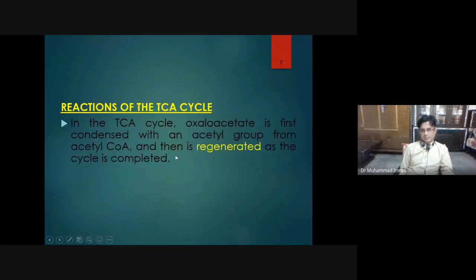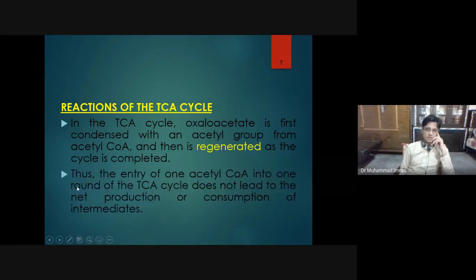In this cycle, oxaloacetate first condenses with the acetyl group from acetyl-CoA. What happened during the first reaction? Oxaloacetate and acetate, which comes from the acetyl-CoA, condense in the presence of citrate synthase to produce citrate. Thus, the entry of one acetyl-CoA into one round of TCA cycle does not lead to the net production or